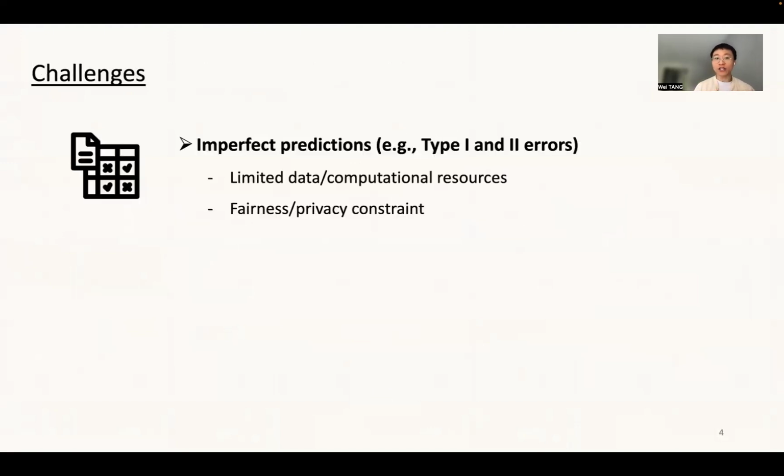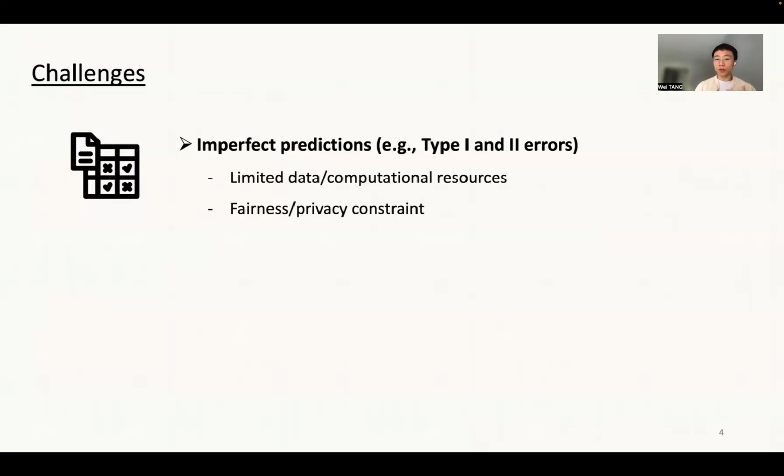Of course, there are many challenges behind this interaction process. For example, the AI designer cannot always provide perfect predictions. The predictions they provide are inaccurate, for example subject to type 1 or type 2 errors. These errors come from the fact that the AI designer has limited data access or limited access to computational resources, so they can never learn the true outcome of the underlying data.